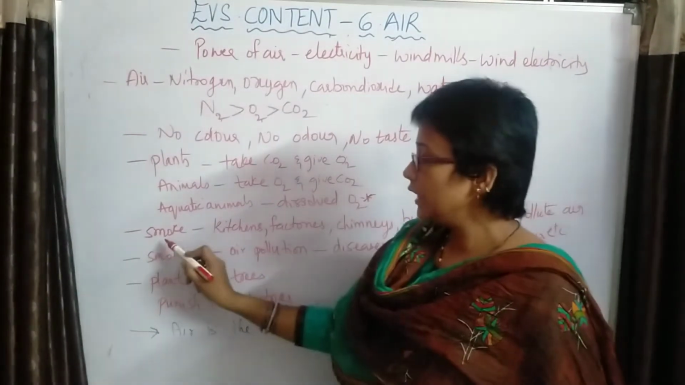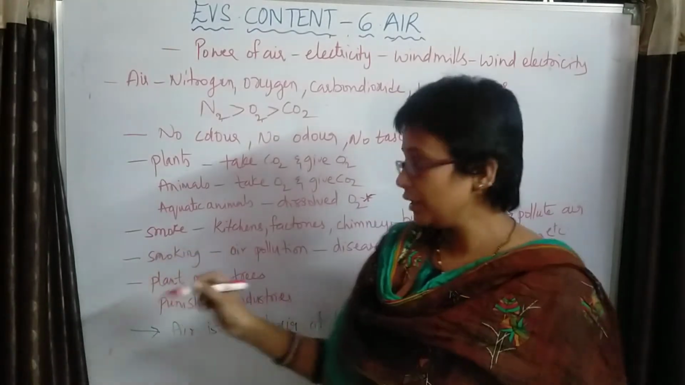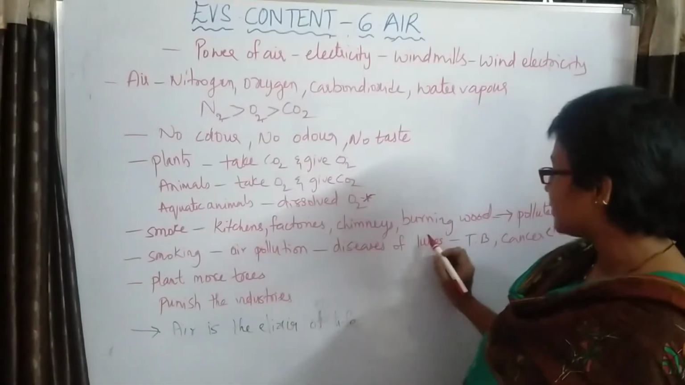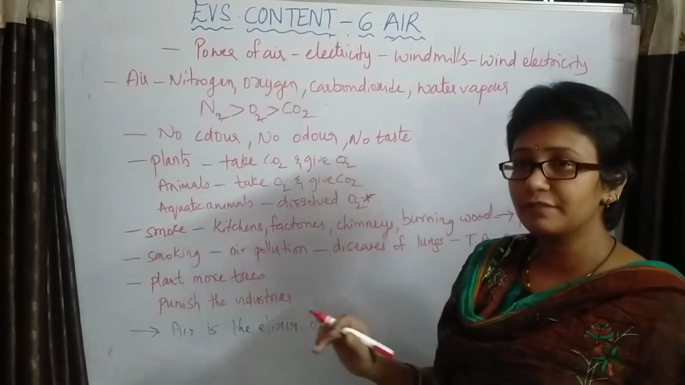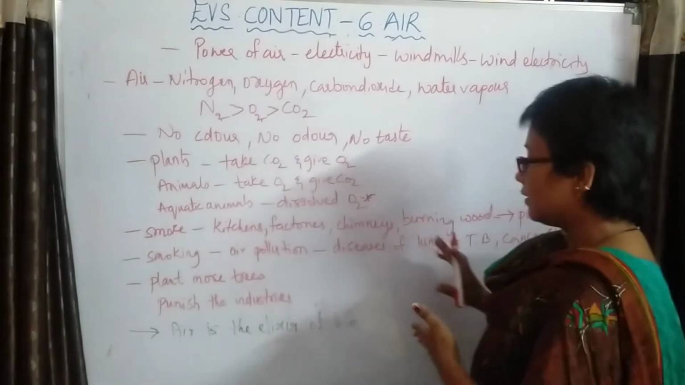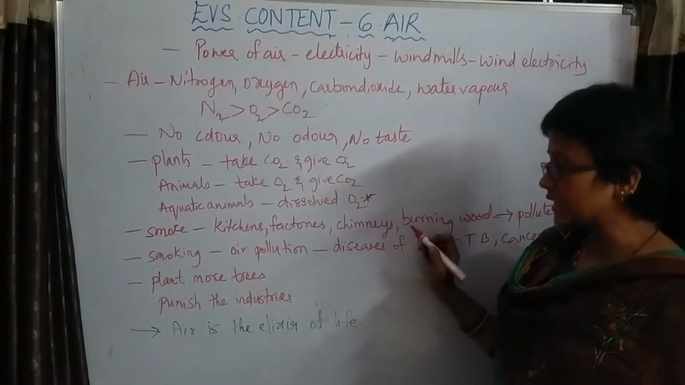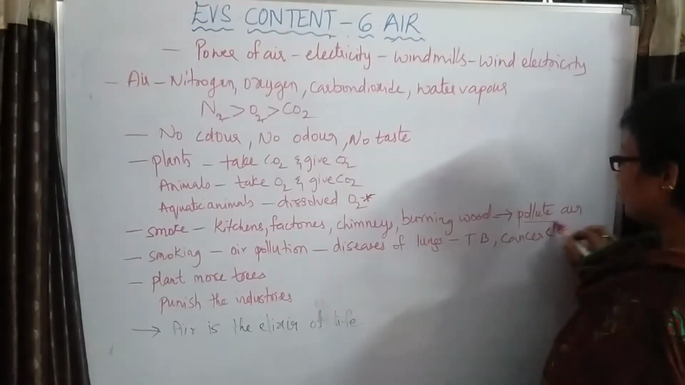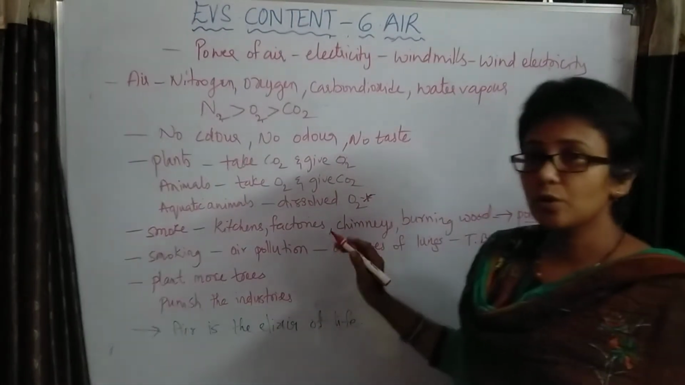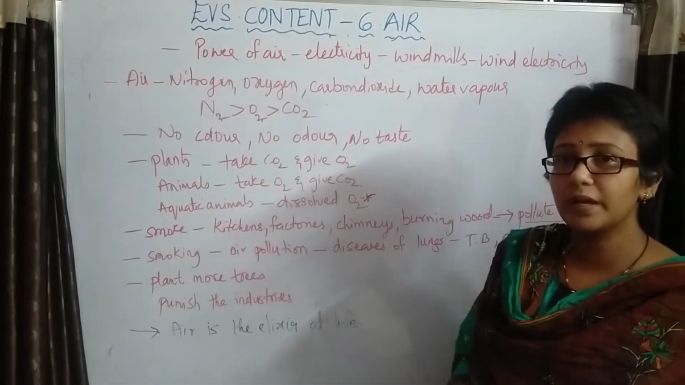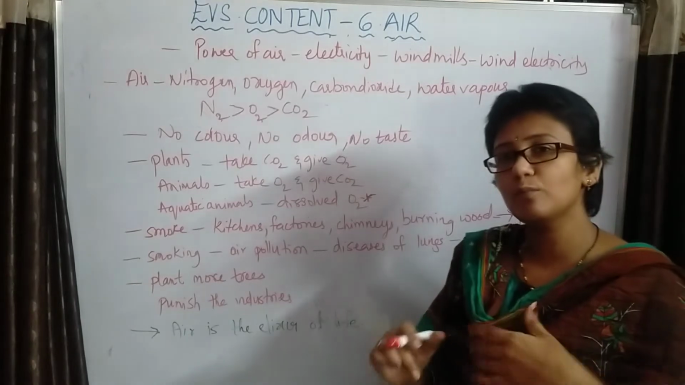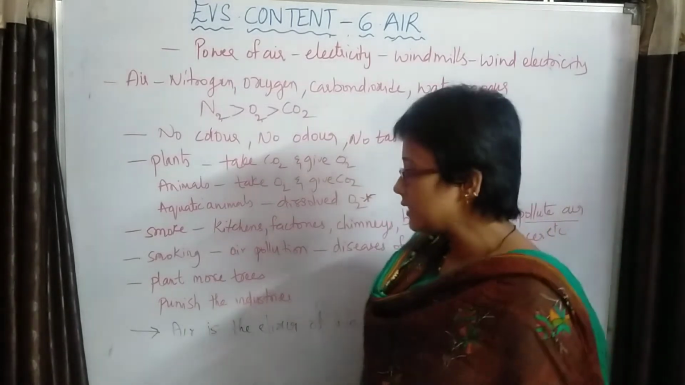Next, if we observe the smoke which is coming out from the kitchens, factories, chimneys, burning wood, they will pollute the air. The smoke which is released from the factories, kitchens, burning of wood, chimneys, etc., will cause pollution of the air. So what is pollution? Spoiling of the air is pollution. So making the composition of air worse is called air pollution.